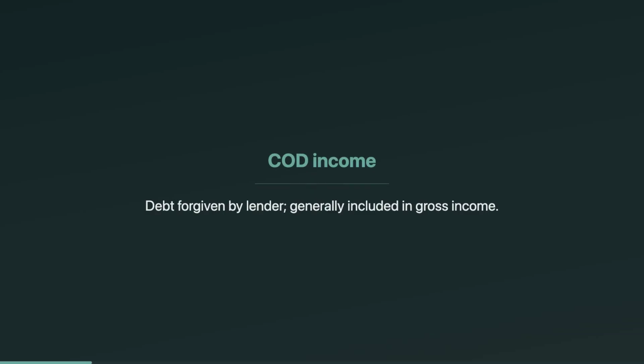Cancellation of debt income, or COD income, is the free money you get when a lender forgives what you owe. The general rule is simple. Canceled debt is taxable and goes in gross income. On the EA exam, they'll often cue you with Form 1099-C. That form may also tell you whether you were personally liable, which is your big hint for recourse versus non-recourse treatment.